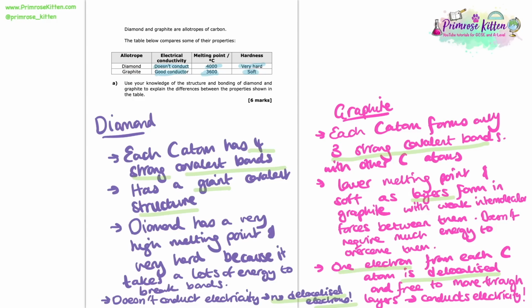If we were to strip back everything that we have said, those are the key facts that you can link to anything if you learn those. So I'd really recommend that you learn those key facts, draw up a nice little table in your notes to compare diamond and graphite and get learning it. And it will really impact you because these questions always come up in the exam.